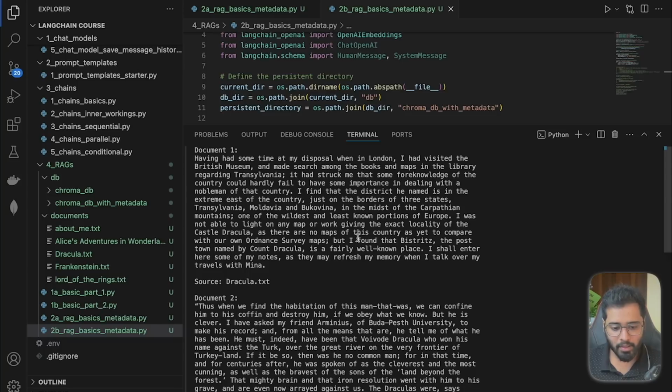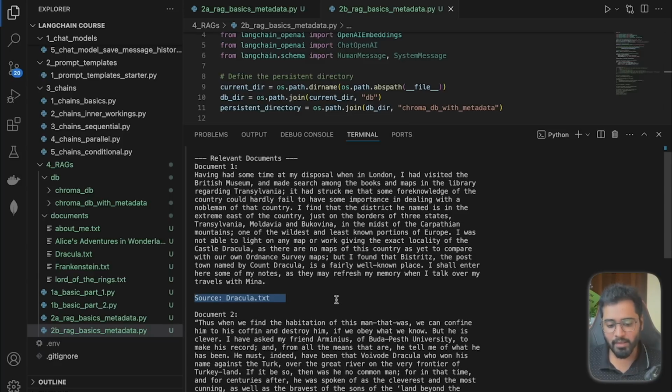So as you can see, we have Transylvania mentioned in the 3rd line and also in the 7th line. I had visited the British Museum and made search among the books and maps in the library regarding Transylvania. And also down here, it is giving the exact locality of the Castle Dracula. So with just this one paragraph, even a human can deduce that Dracula lives in Transylvania. And even more importantly, we can also see the source of the chunk, which says dracula.txt, because if you remember, we added the book names as metadata to each of the chunks.